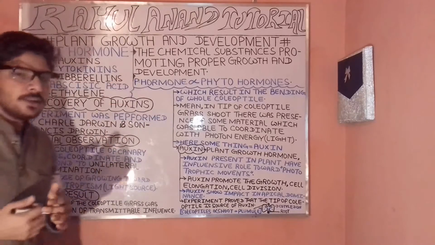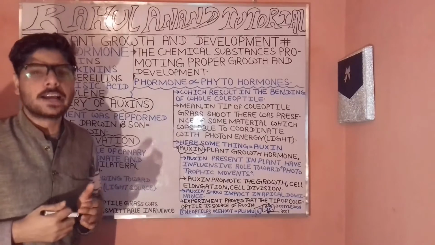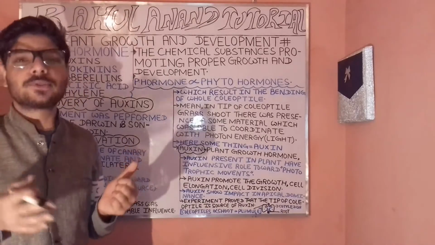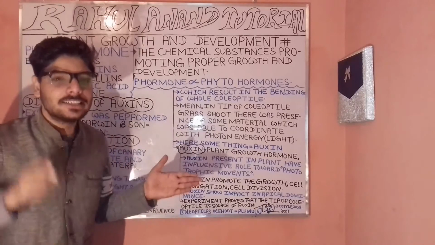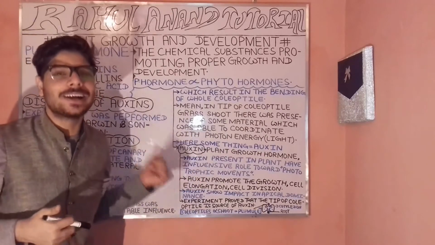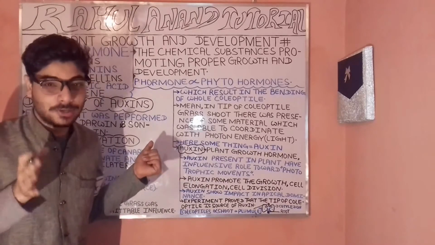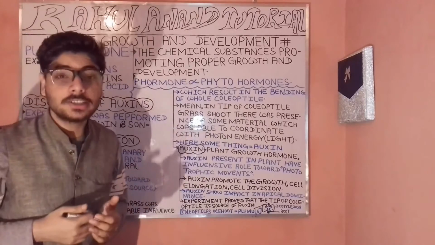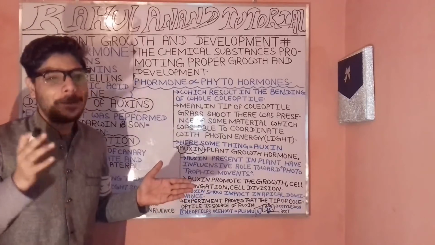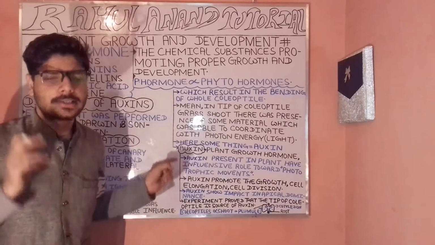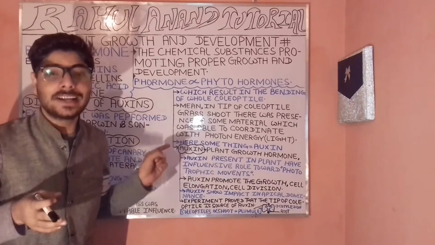Now, let's talk about the discovery of auxin. There are two scientists, Charles Darwin and Sir Francis Darwin, who played an important role in discovering auxin. Auxins are plant growth hormones which play an important role in promoting cell division.